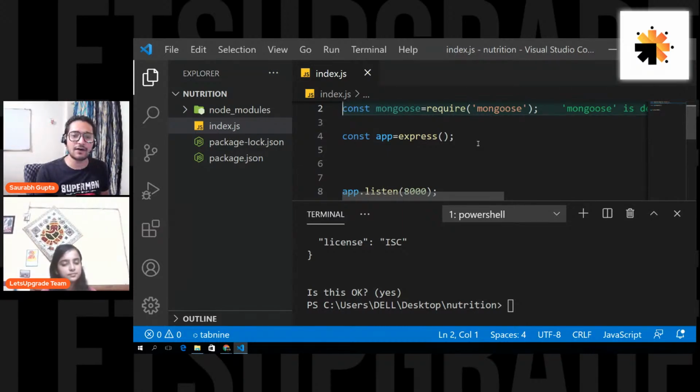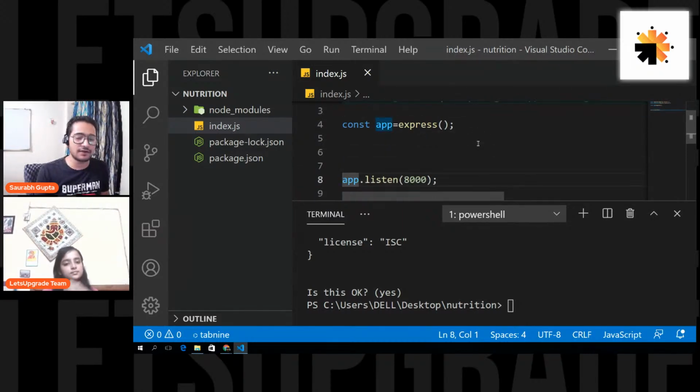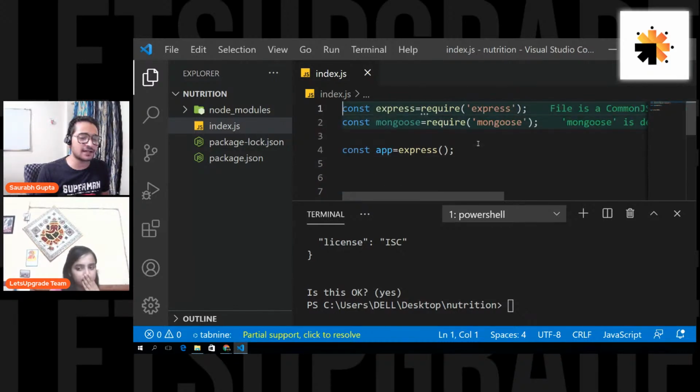Is that clear, everyone? Are we clear, everyone? Yes, Tabnine is the extension, Aditi.